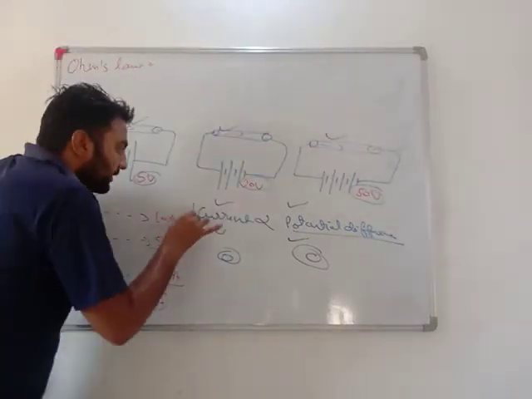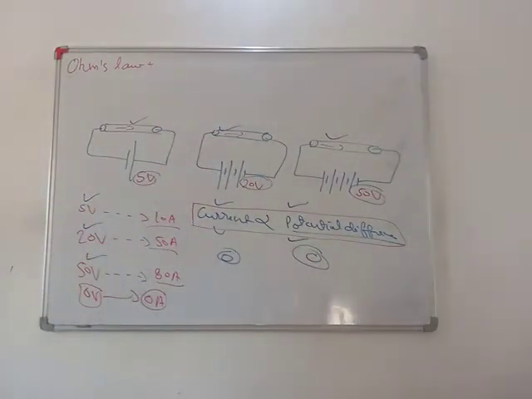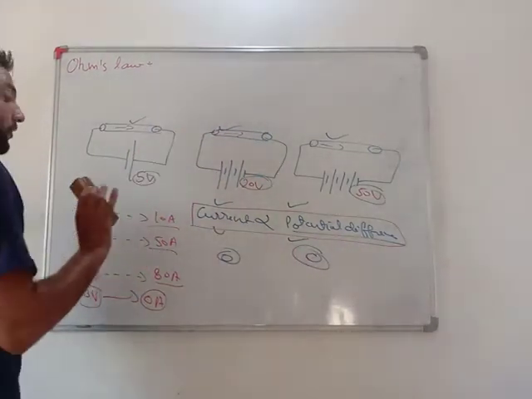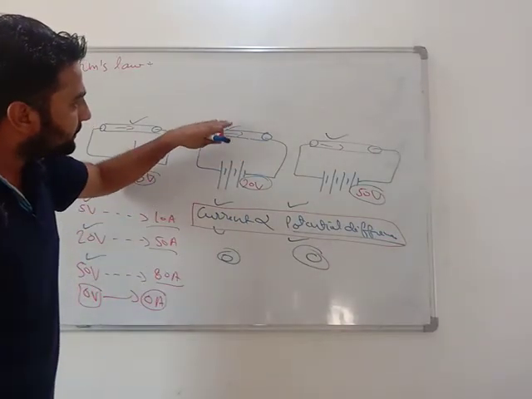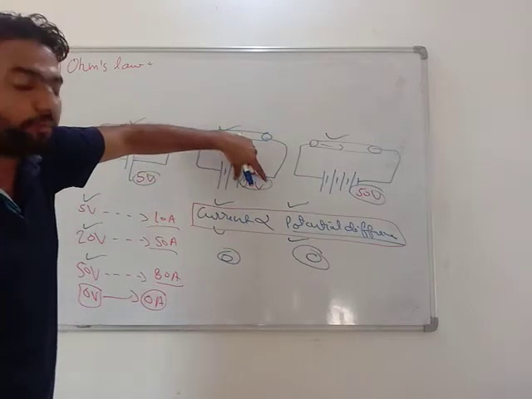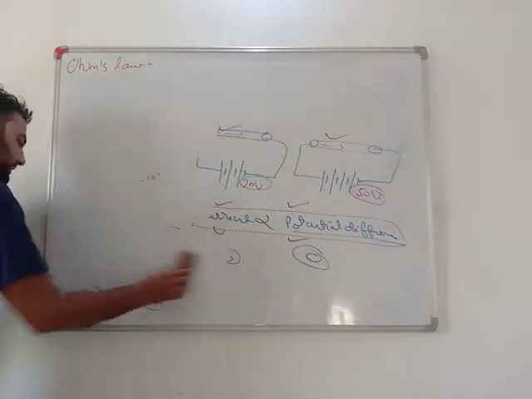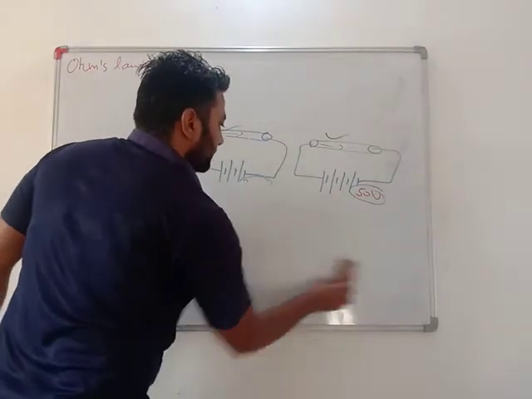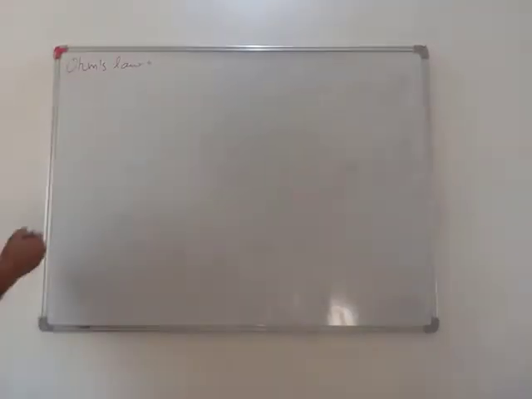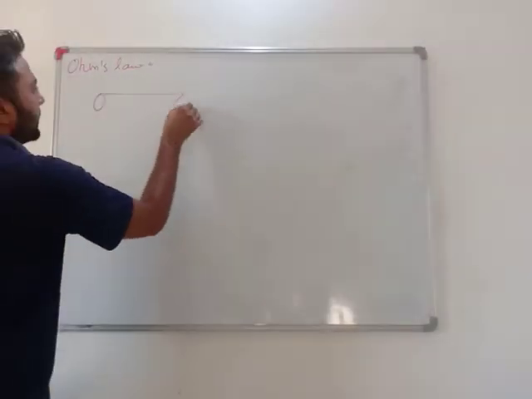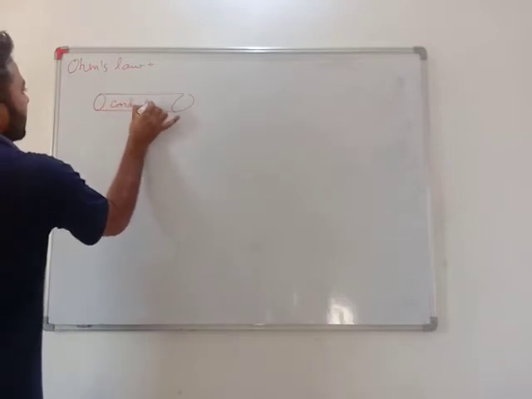See, my dear students, just written in front of you, let's see how to write this Ohm's law. Very important. What I get to know is that the current flowing in a conductor was directly proportional to the amount of potential difference we are applying across its ends. Don't worry. Let's see. This is any conductor.